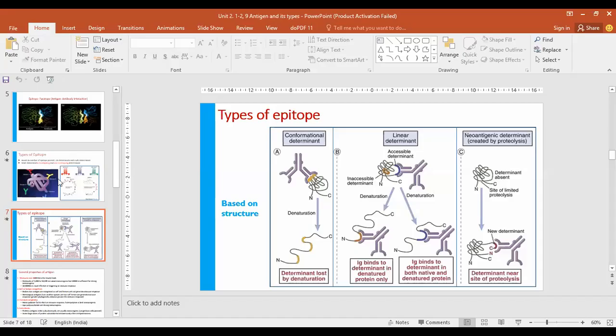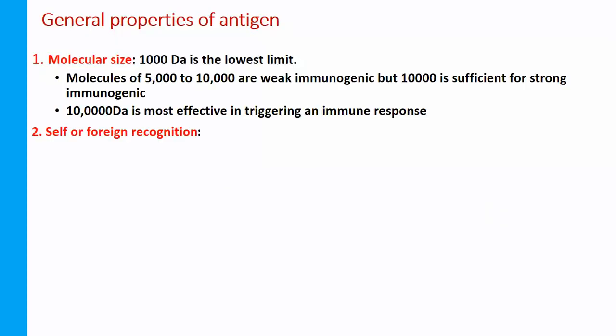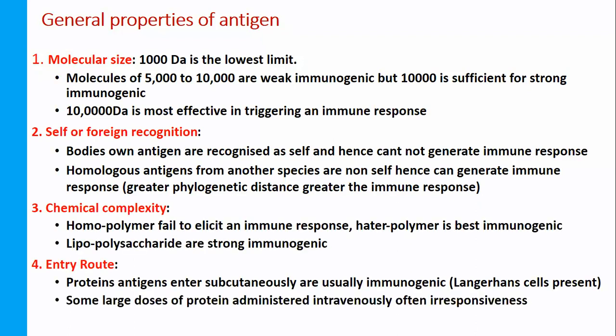Now I will share the properties of antigen. In properties, there are 4 different properties. There is molecular size, as I discussed; 1000 Dalton is the lowest limit. The second one is self and non-self. The body's own molecule can be treated as self. If molecules enter from somewhere else, that is known as non-self.